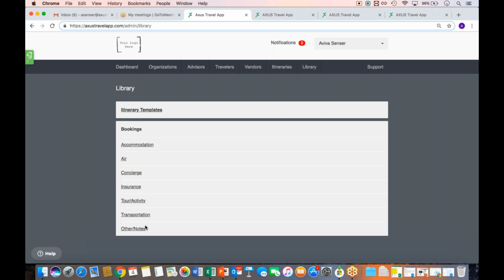For example, let's say you copy an itinerary to the library that has a lot of flights in it. We wouldn't want to randomly add a bunch of flights to your library if you didn't need those bookings there. So we give you the ability to choose which bookings you add and which library templates.